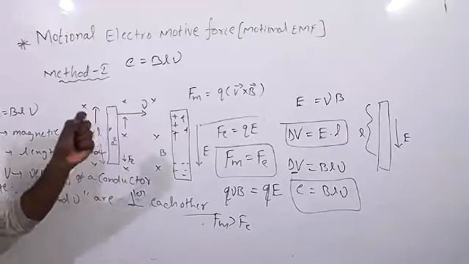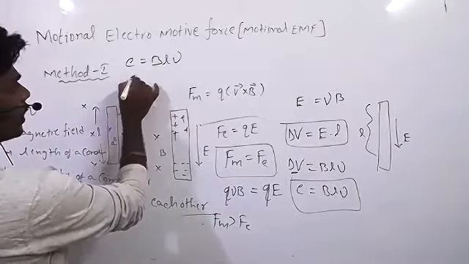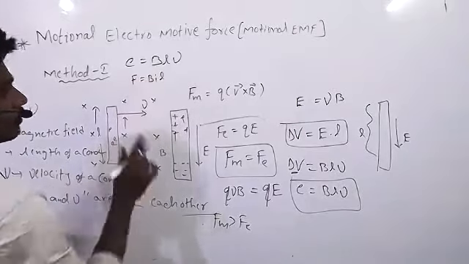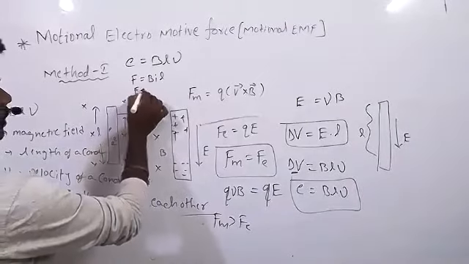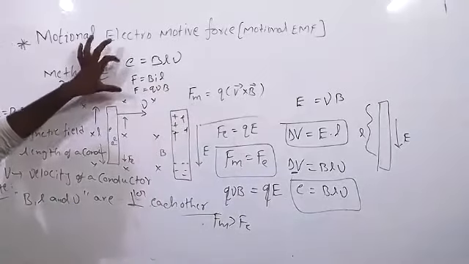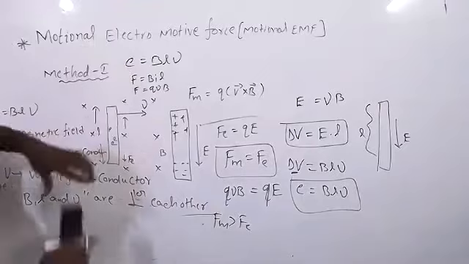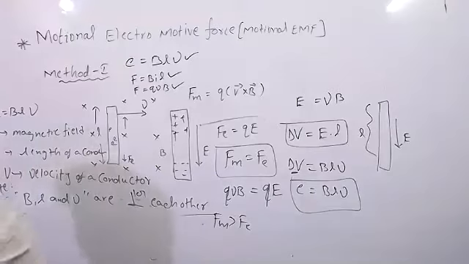Just if you place the conductor, BIL. If the conductor is not moving, then force will act. That is BIL. Only one charge if you place, force will act, QVB, when the charge is in motion. So remember the formulas. It is force. It is also force. It is EMF, electromotive force. It is not a force. Electromotive force is not a force. It is nothing but potential difference. Clear?